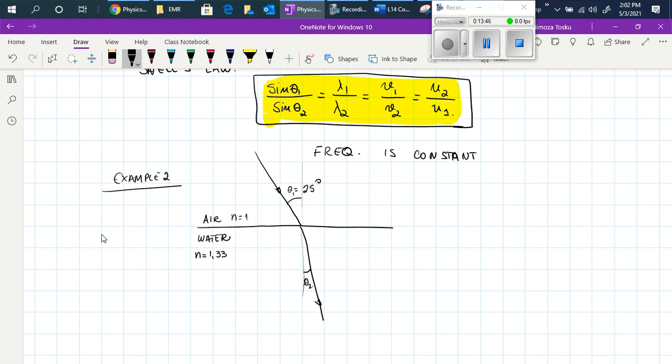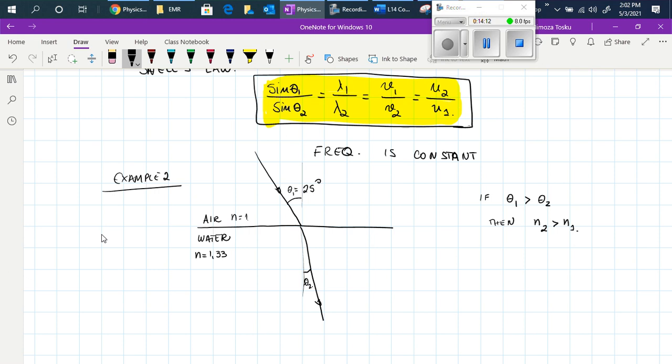So if the angle of incidence is greater than the angle of refraction, then N of the second medium is greater than N of the first medium.